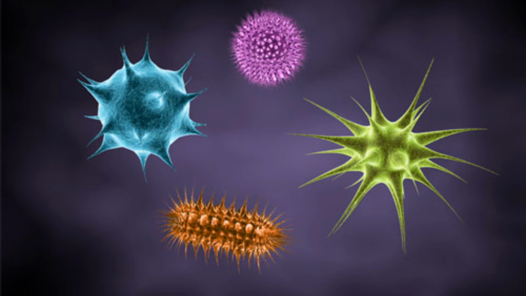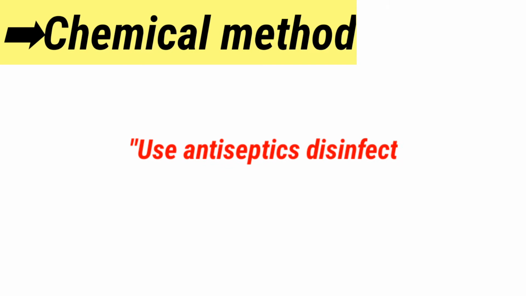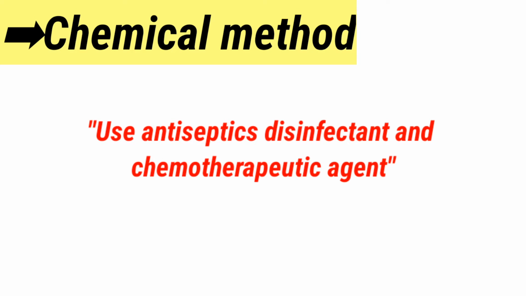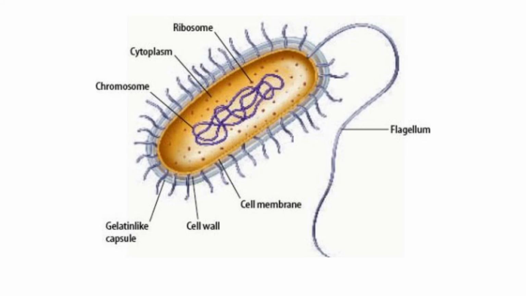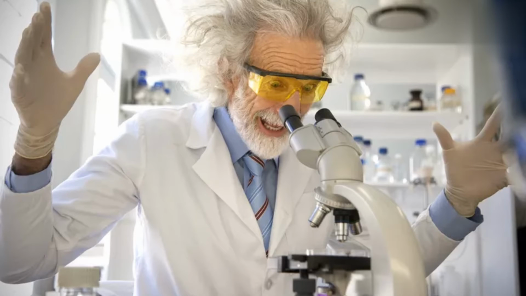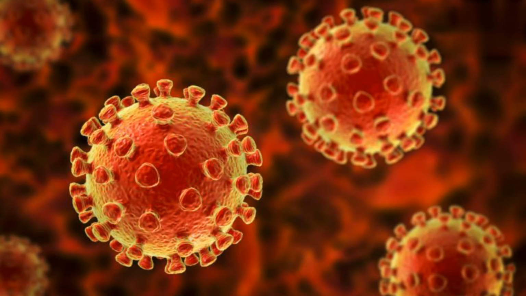While in the chemical method, we use antiseptics, disinfectants and chemotherapeutic agents for microbial control. If any bacteria or microorganism is present on a non-living surface, then we use a disinfectant to kill it.